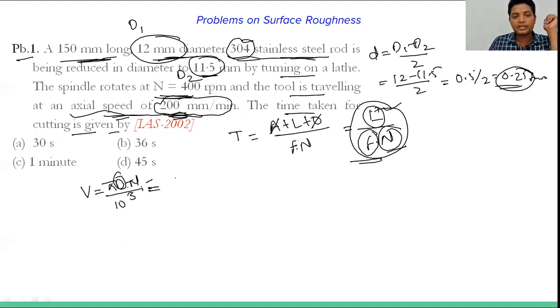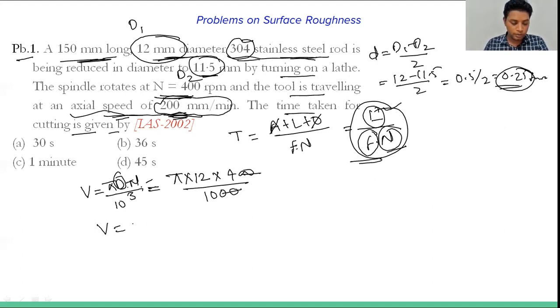So calculate it from here. First pi into d1, that is 12, into n, the rotational speed, which is 400 by 1000. So when we calculate, this will be pi into 12 into 4 divided by 10, and the value I am getting is 15.07 meter per minute.